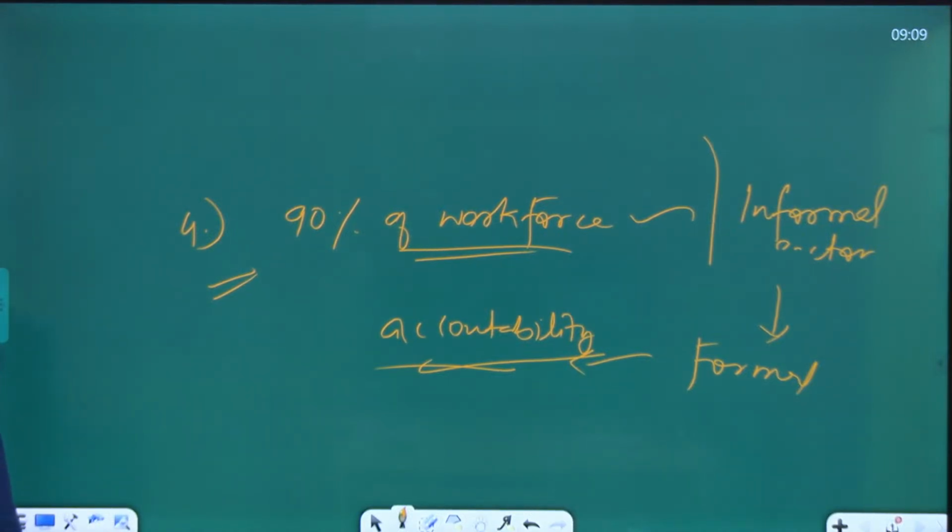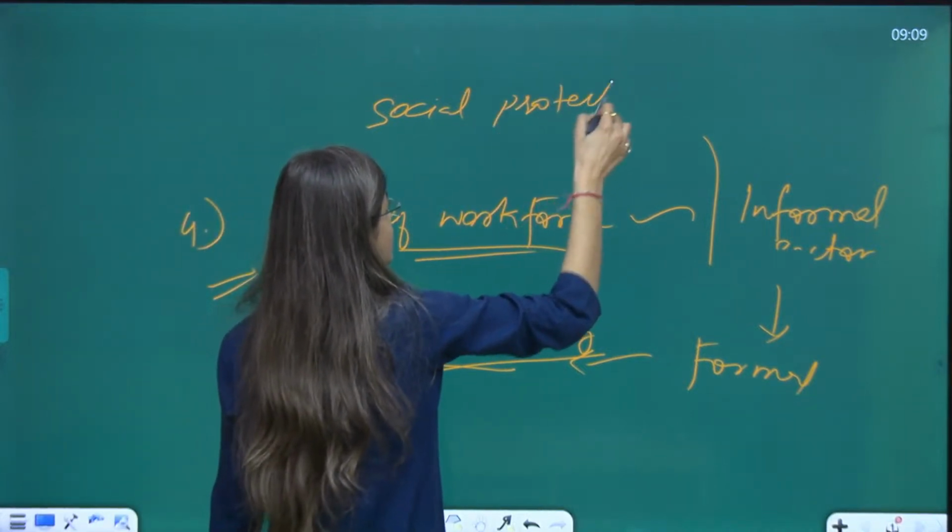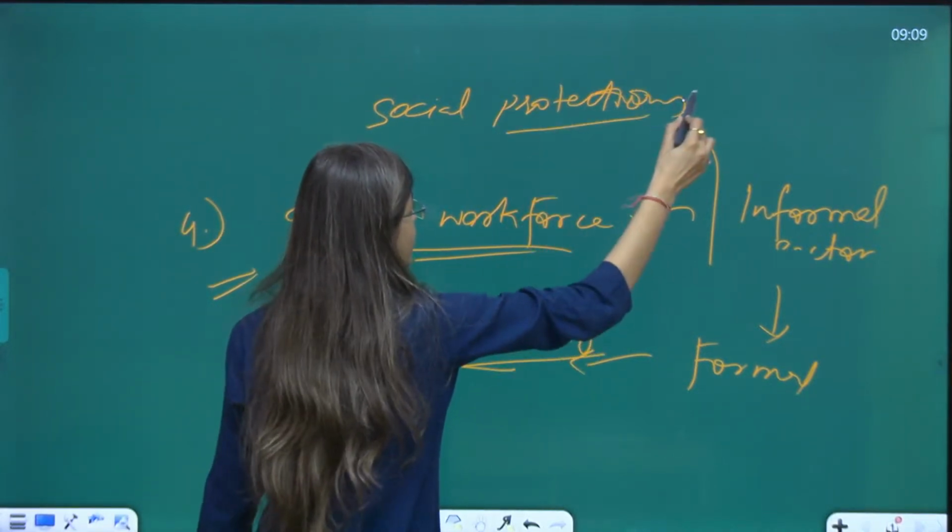There are many benefits of being in the formal sector, that you get social protection as well, social protections, etc.